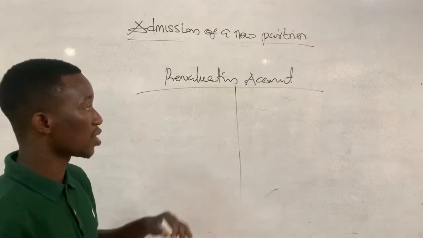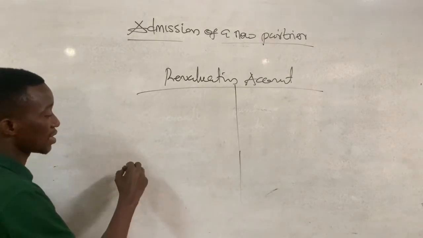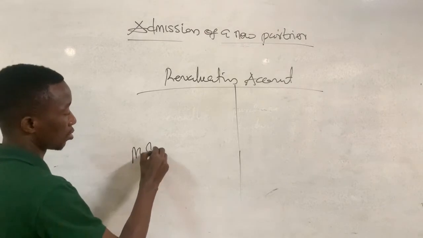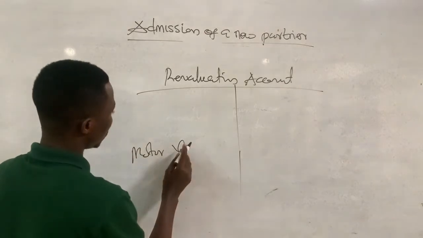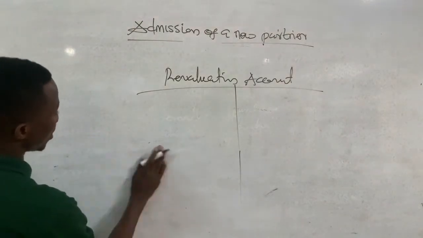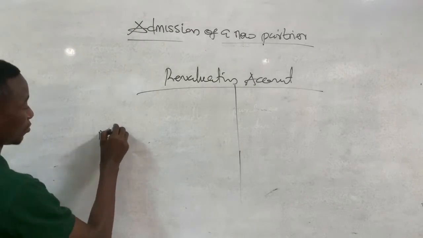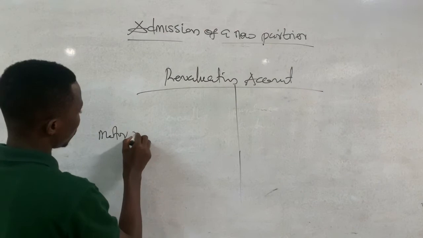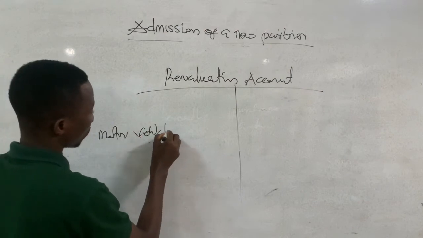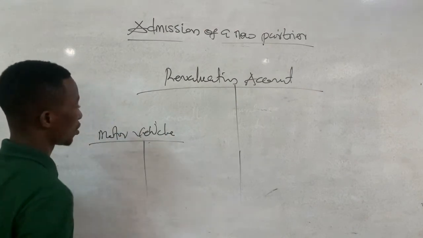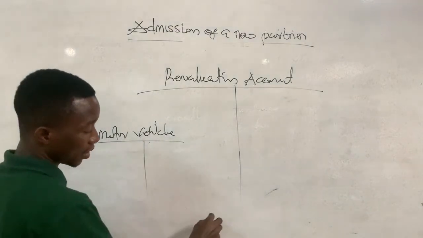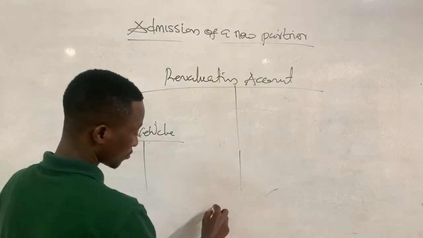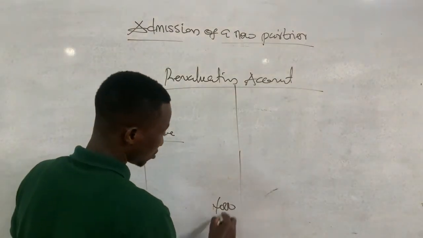Okay, this is what we mean. So let's say we have an asset being a motor vehicle. Okay, let me bring this here. We have a motor vehicle. So the initial balance of the motor vehicle is, let's say, 4,000.